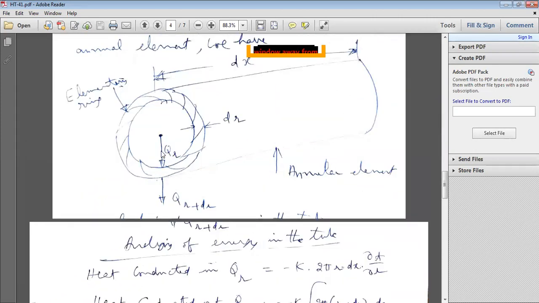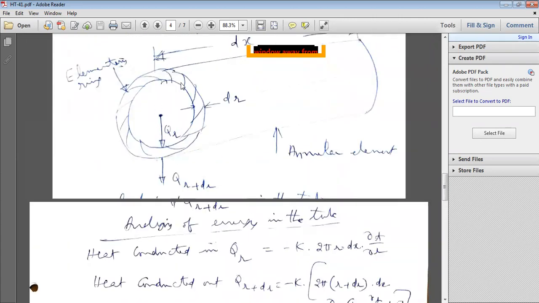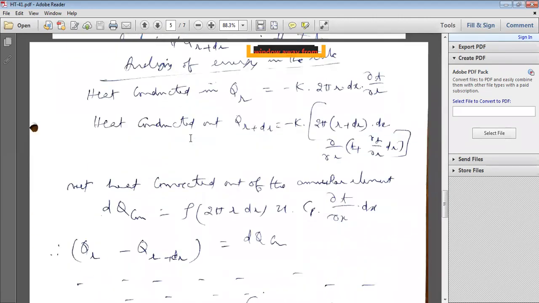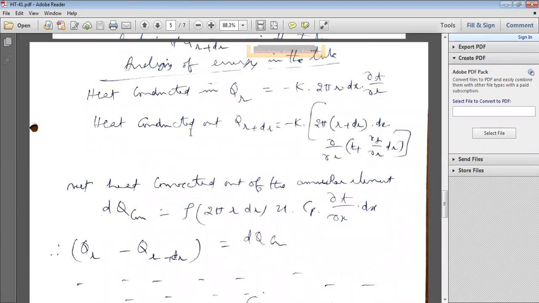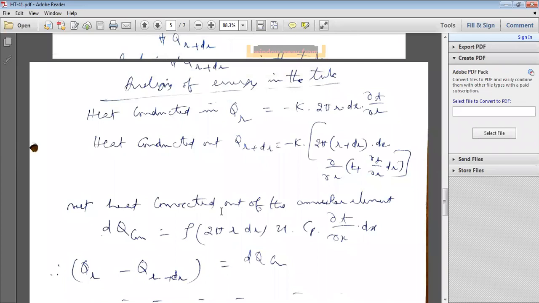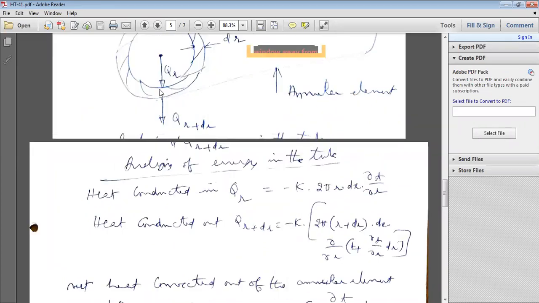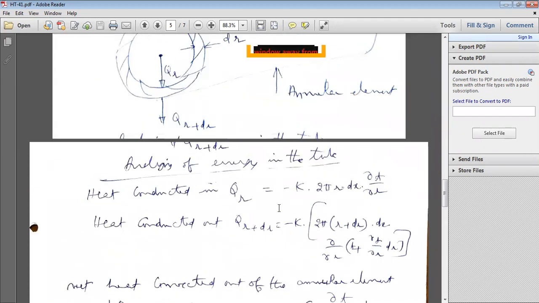Here at any value of r, the volume flow rate is the surface area, that is 2 pi r dr, into the velocity u, the velocity at any value of r.